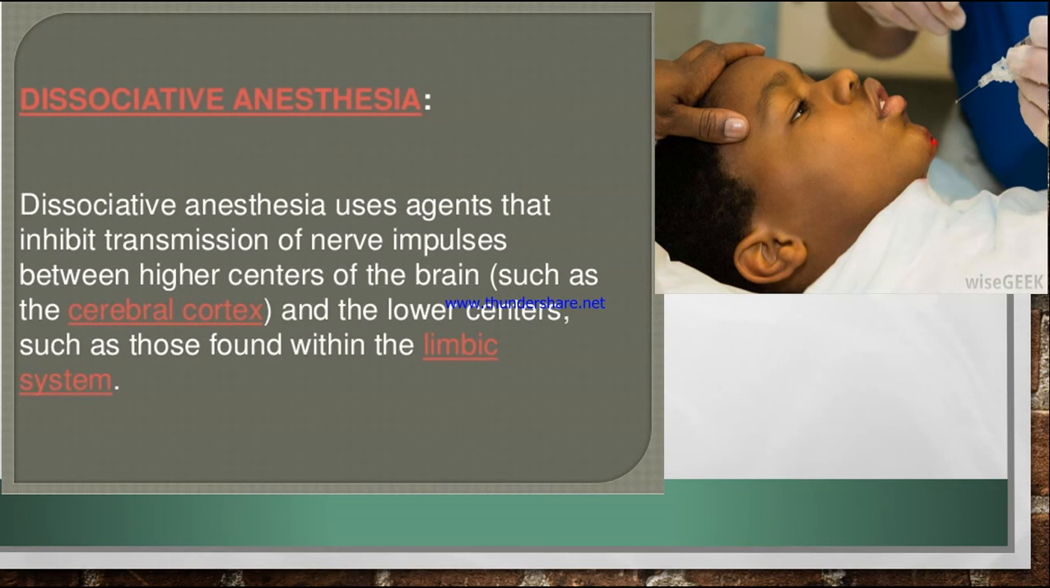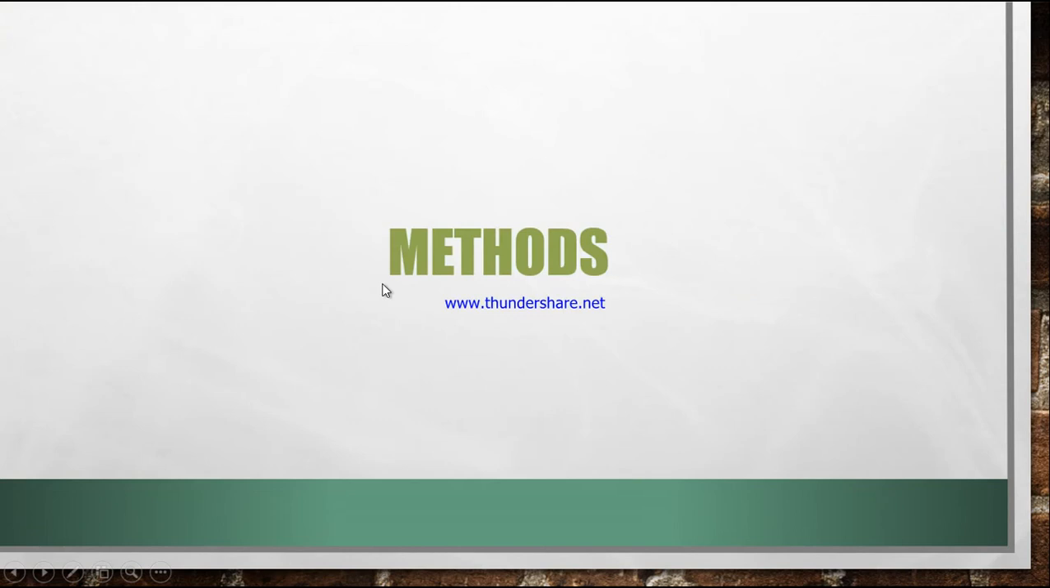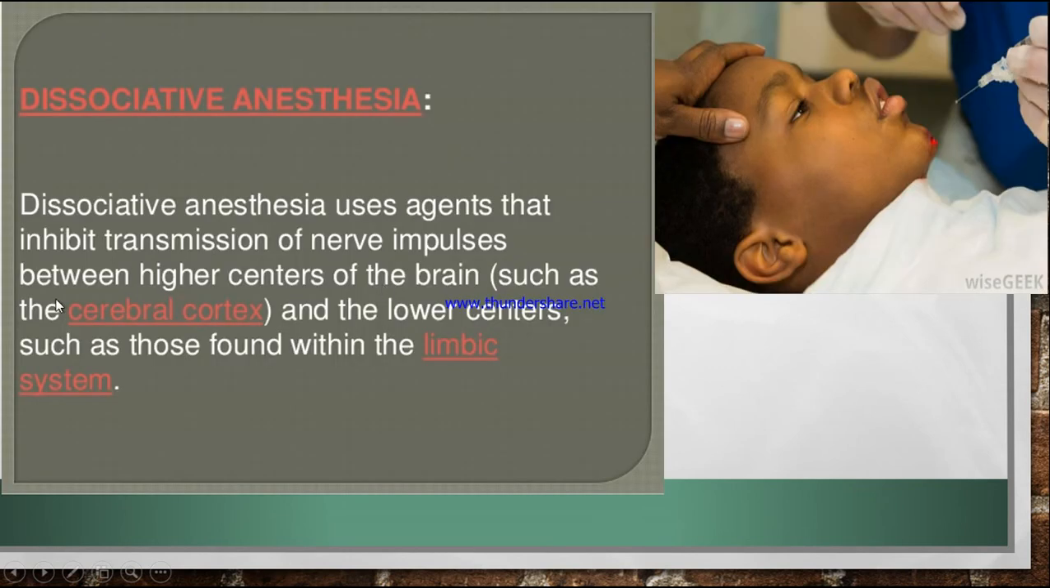Next we have dissociative anesthesia. Dissociative anesthesia uses agents that inhibit the transmission of nerve impulses between the higher centers of the brain, such as the cerebral cortex, and the lower centers, such as those found within the limbic system. So this is dissociative anesthesia.